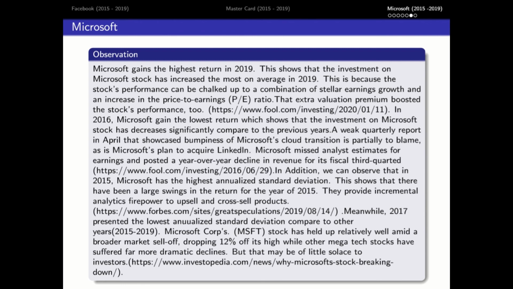In addition, we can observe that in 2015, Microsoft has the highest annualized standard deviation. This shows that there have been large swings in the return for the year of 2015. They provide incremental analytics firepower to upsell and cross-sell products. Meanwhile, 2017 presents the lowest annualized standard deviation compared to other years. Microsoft Corp's MSFT stock has held up relatively well amid a broad market sell-off, dropping 12% off its high, while other megatech stocks have suffered far more dramatic declines, but that may be of little solace to investors.